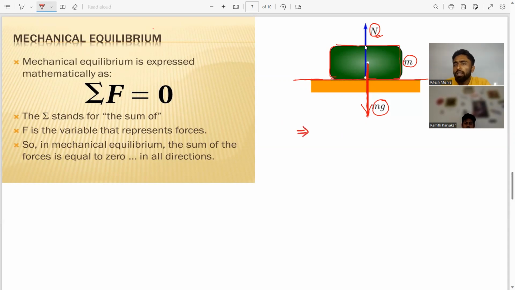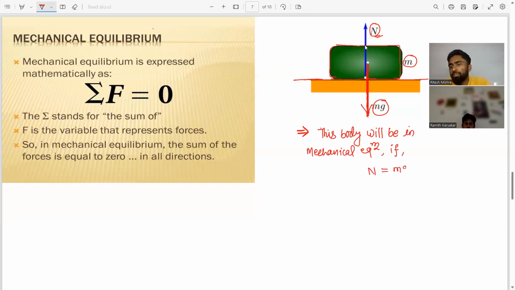Here the body will be in mechanical equilibrium if this N is equal to mg.